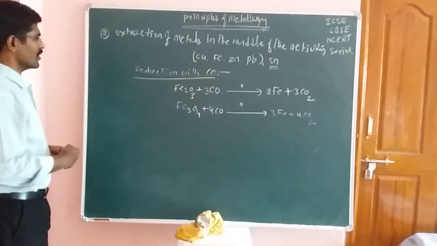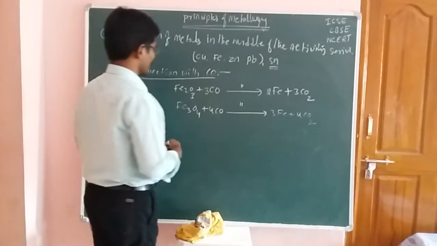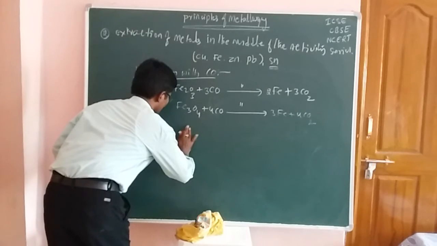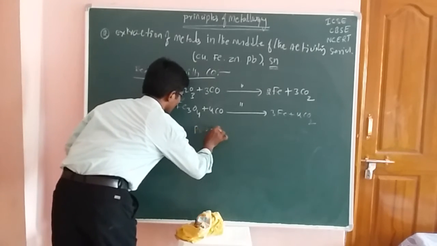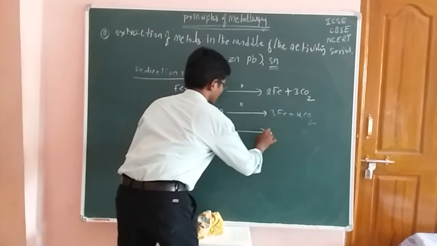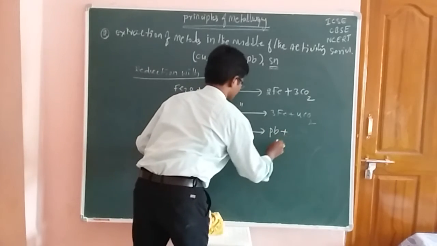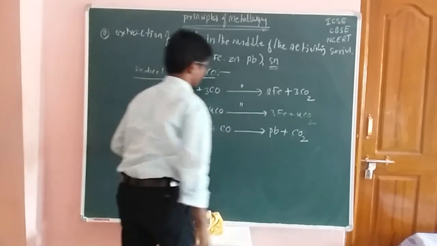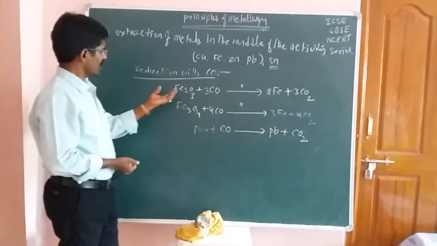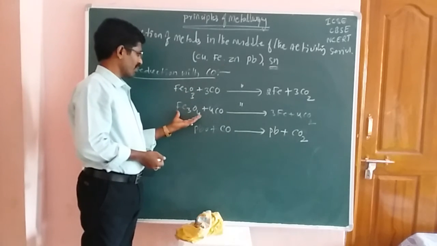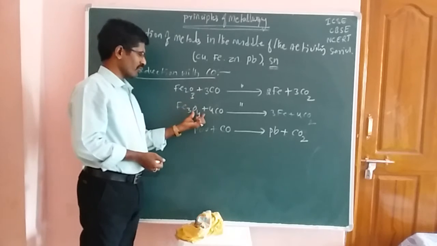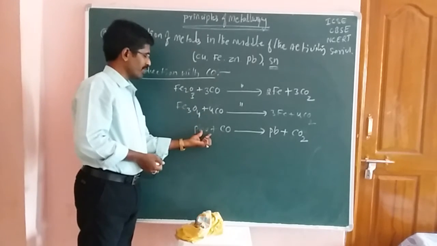And here you should take the next molecule, another type of compound. PbO reacts with carbon monoxide and gives rise to Pb and carbon dioxide. So these are the compounds. Fe2O3 is the hematite, Fe3O4 is the magnetite, and PbO is lead oxide.